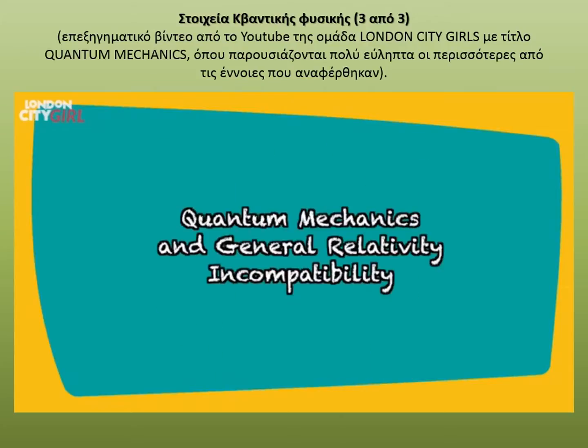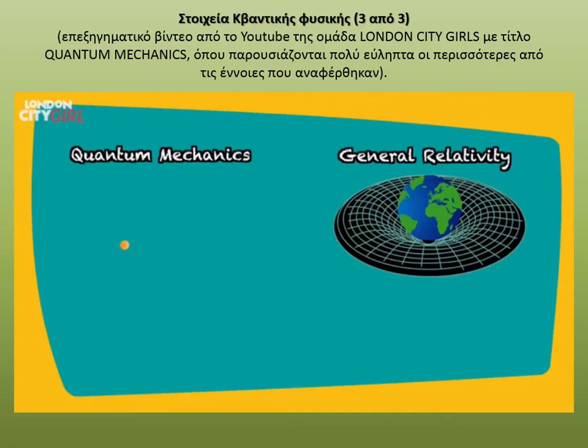Quantum mechanics and general relativity incompatibility. Quantum mechanics and Einstein's general theory of relativity are two of the most successful theories in physics, but they are incompatible. Quantum mechanics describes space and time as being quantized, whereas general relativity describes space and time as a smooth continuum. String theory attempts to resolve the incompatibility and is an attempt to find the elusive theory of everything that explains all the matter and forces in our universe.